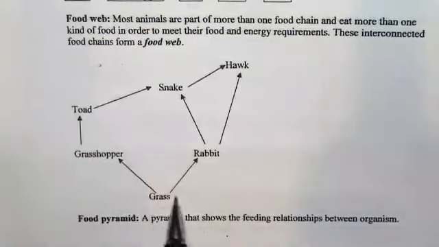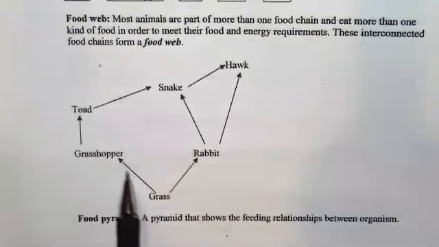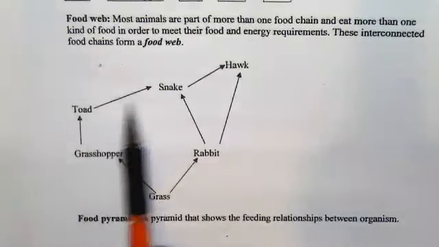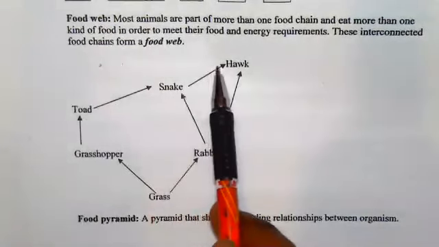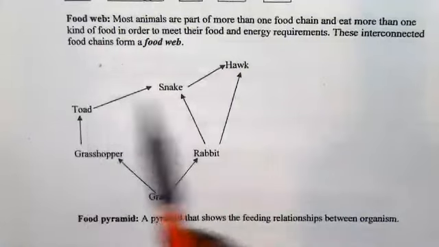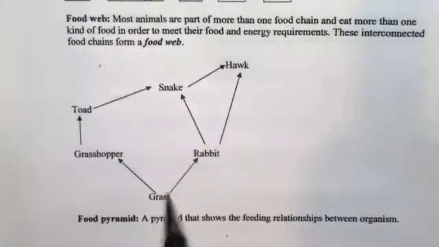You have the grass, that's the producer. The grass produces food for grasshopper, grasshopper for toad, toad for snake, and snake for hawk. As I say, you follow the arrow. So that's one food chain. I can have another food chain from here, grass.